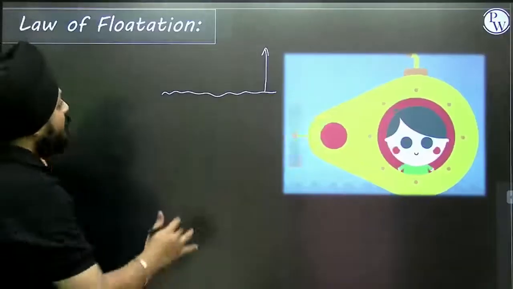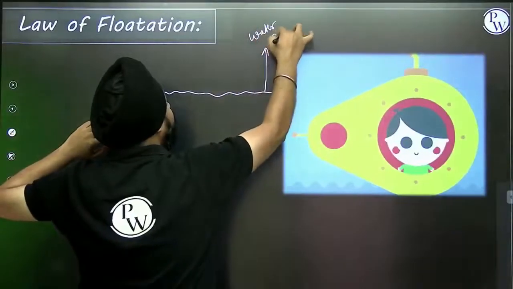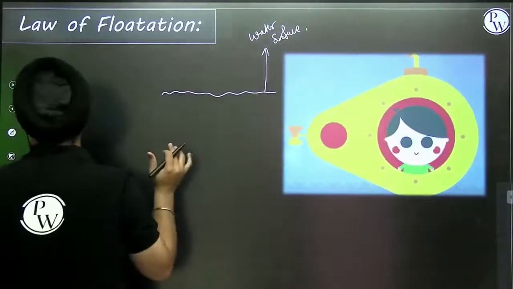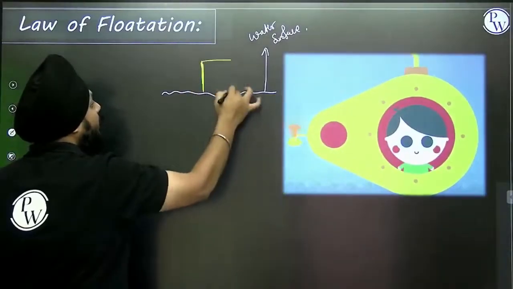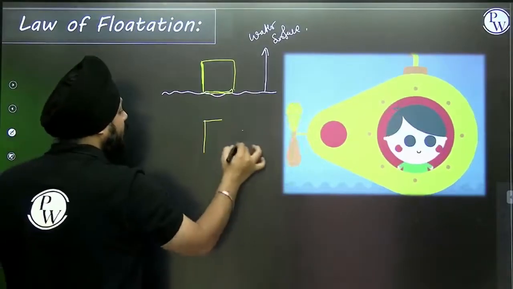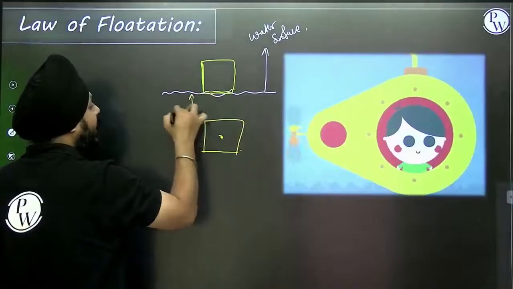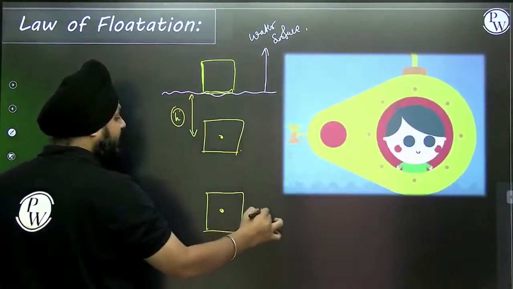Now see, suppose this is the water level, the water surface. What does the law of flotation state? Three examples I want to take: the object floating near the surface, the object floating at height h, and the object that is at depth.